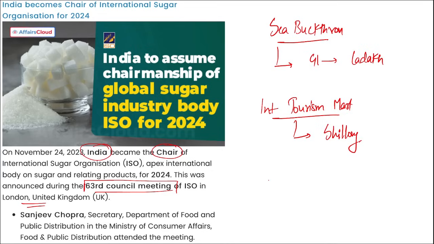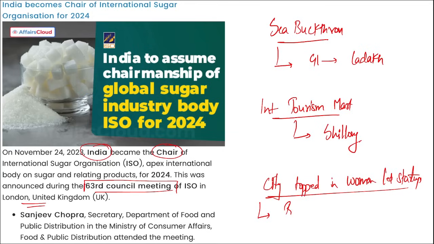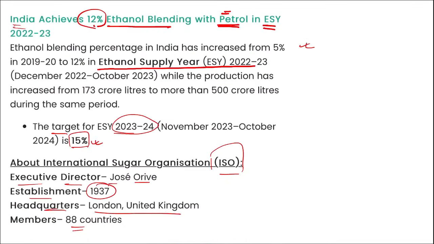Then, which city has topped in women-led startups? Name the city. It is Bengaluru. Bengaluru has topped in women-led startups. Next, one more thing. Bengal Global Business Summit. We just saw the first question. Which was the edition? This is important and high chance. So it is the 7th edition.